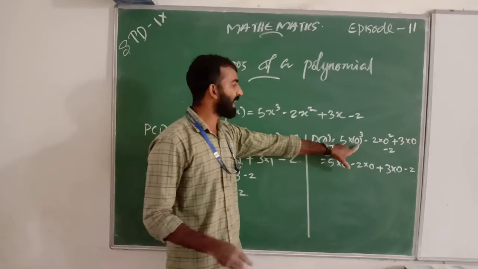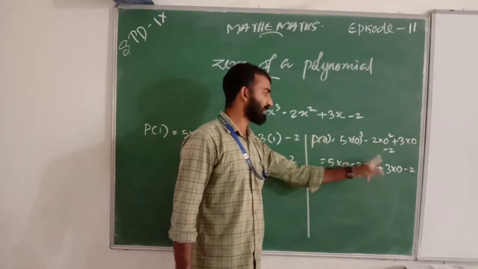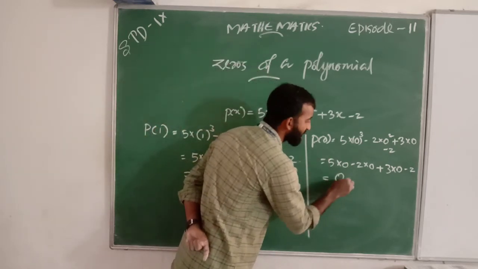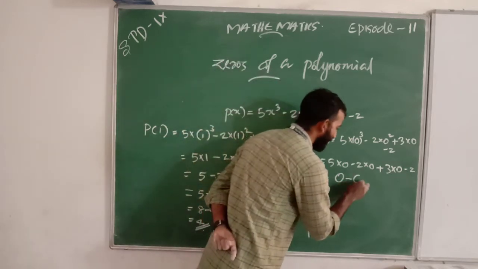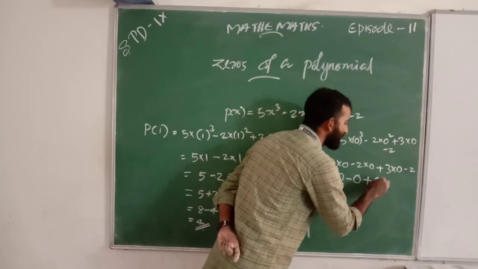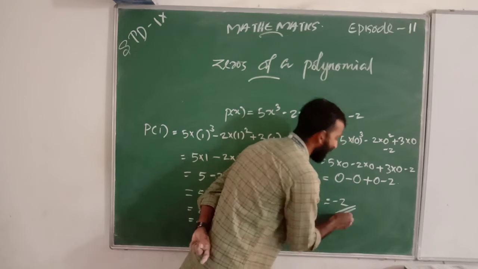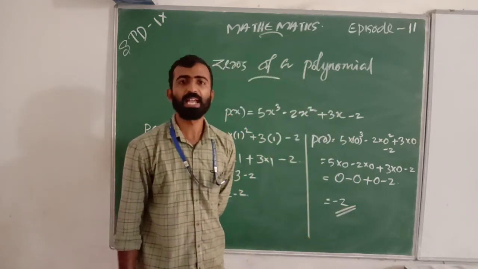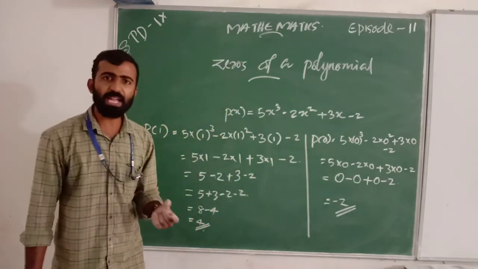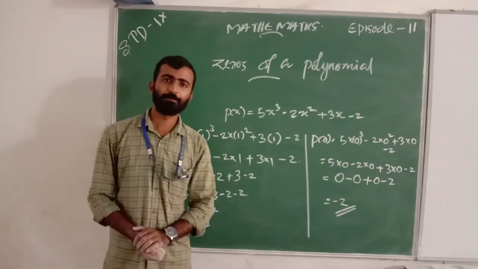The cube of 0 is 0 and the square of 0 is 0. So 5 into 0 is 0, 2 into 0 is 0, 3 into 0 is also 0, and minus 2. The answer is negative 2. When we take p of 0, we get negative 2. When we take p of 1, the answer is 4.